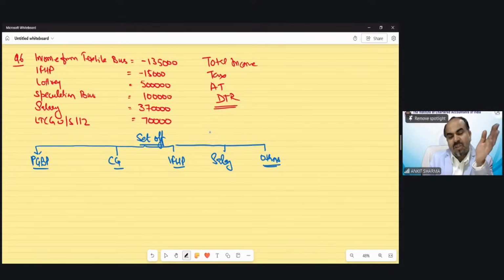So whatever information has been given regarding the loss or income, you should put it. If there's a loss, then you should put it in this format. So it would be easy for you to solve this question on set off of losses.